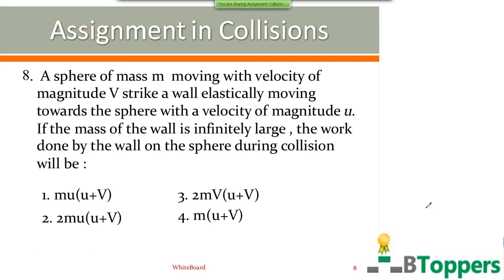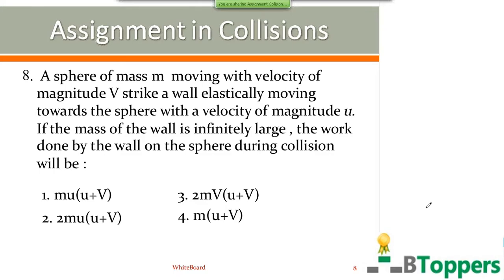A sphere of mass small m moving with a velocity of magnitude v strikes a wall elastically, the wall moving toward the sphere with a velocity of magnitude u. The mass of the wall is infinitely large. The work done by the wall on the sphere during the collision will be? So you can apply the work energy theorem for the sphere to find the change in kinetic energy of the sphere. That means the work done on the sphere by the wall can be taken as equal to the change in the kinetic energy of the sphere due to collision. Of course, total kinetic energy remains conserved in the elastic collision, but the kinetic energy of the first sphere or first body will change.